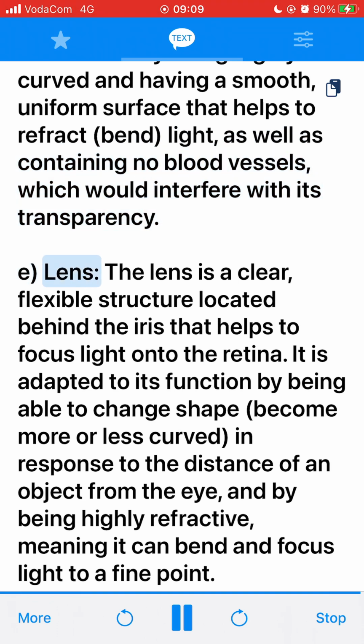E. Lens. The lens is a clear, flexible structure located behind the iris that helps to focus light onto the retina. It is adapted to its function by being able to change shape, become more or less curved in response to the distance of an object from the eye, and by being highly refractive, meaning it can bend and focus light to a fine point.